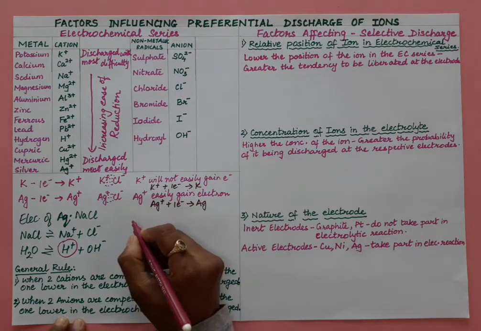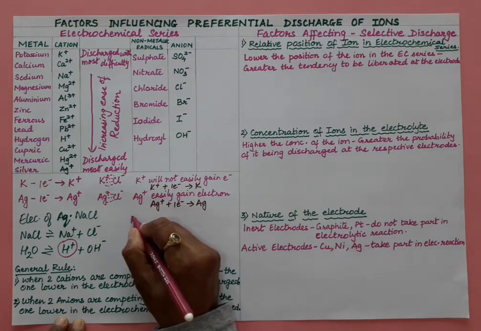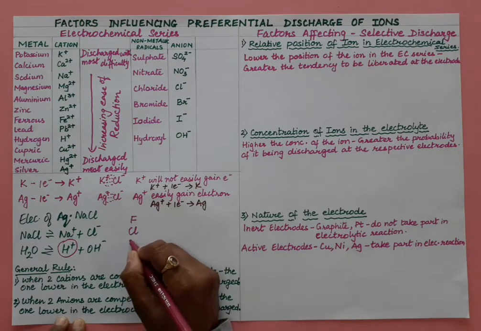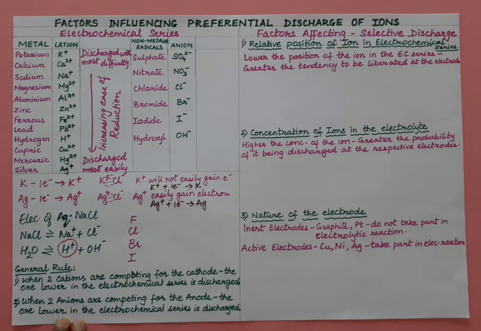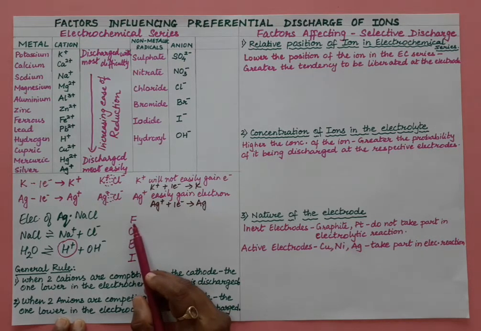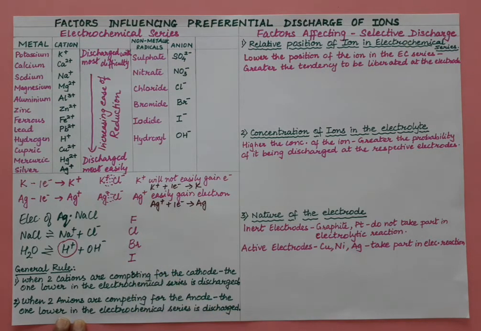Now to understand this anion series, let us take the halogens: fluorine, chlorine, bromine, iodine. If I ask you which one is most reactive among them, fluorine is the most reactive. So which one will easily gain an electron?